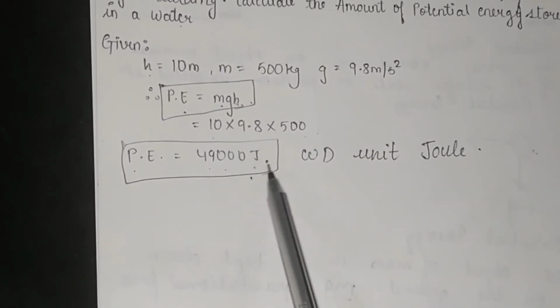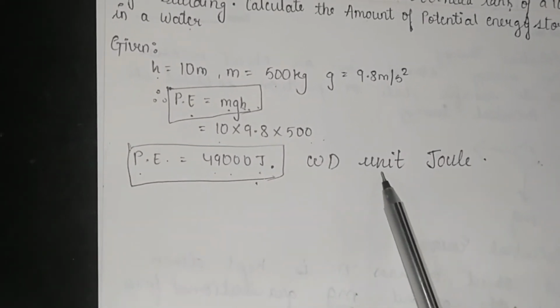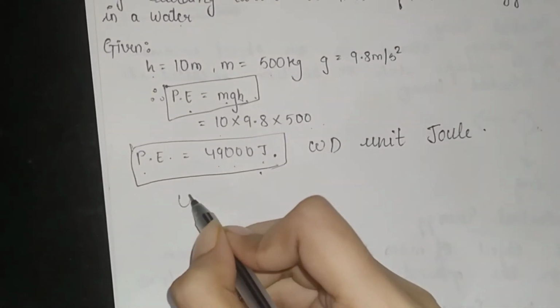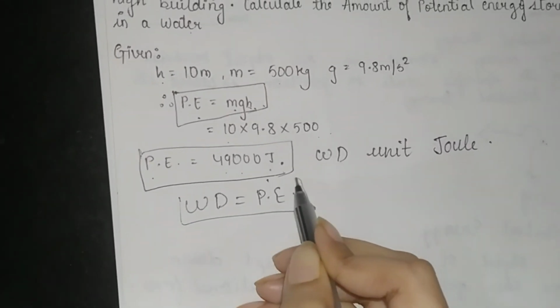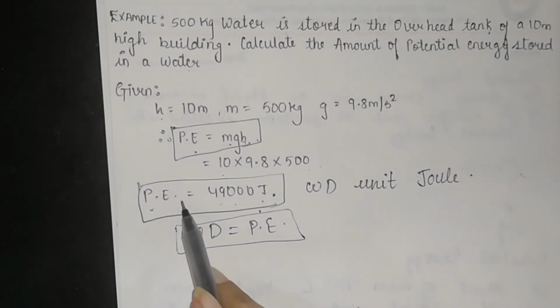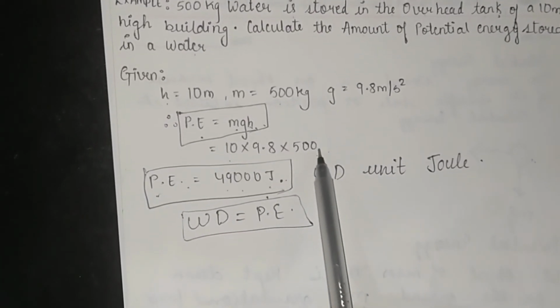How are we going to write joule here? The unit of work done is joule, and work done is equal to potential energy. So we can easily write the value of potential energy by doing a simple calculation.